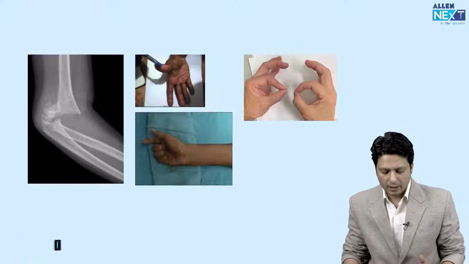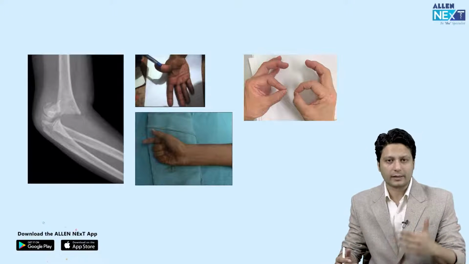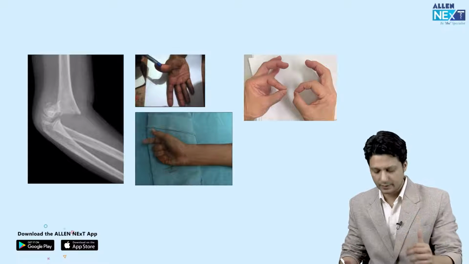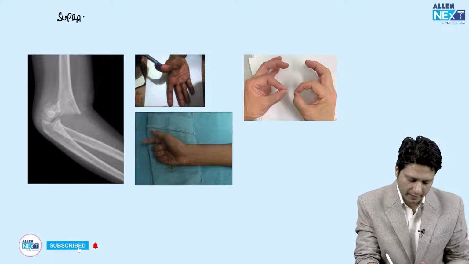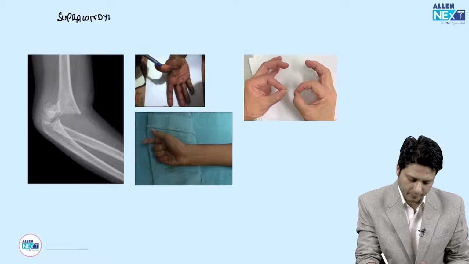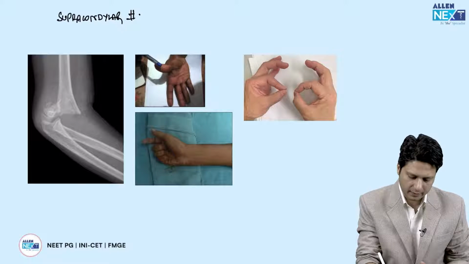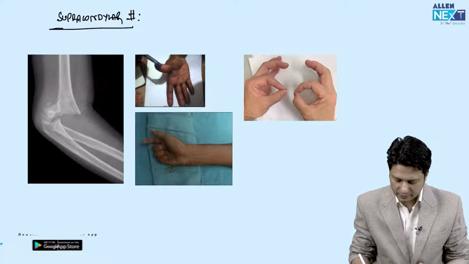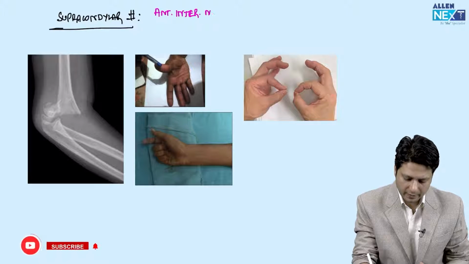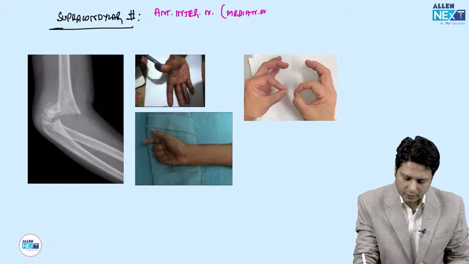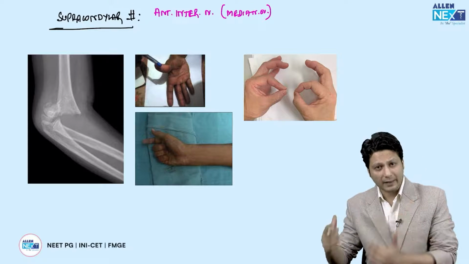Apart from this, now you already know that in the distal 1/3 of the humerus, that means in the supracondylar region या supracondylar fracture, if there is a supracondylar fracture in this region, then the name of the nerve which is likely to get injured is the anterior interosseous nerve. And this anterior interosseous nerve is a branch of the median nerve. And there are lots and lots of the questions which are asked in this perspective.